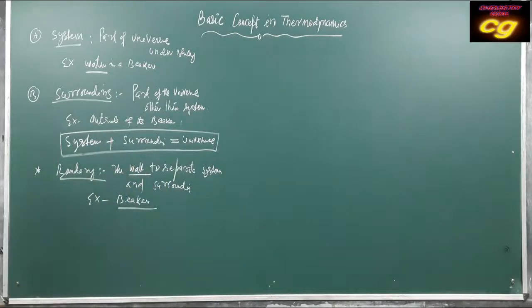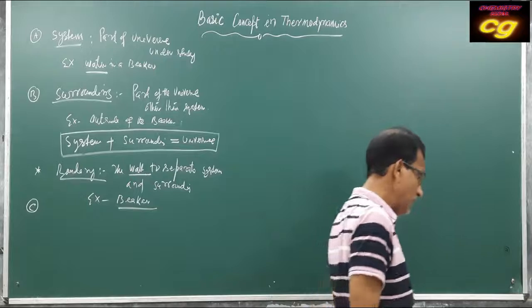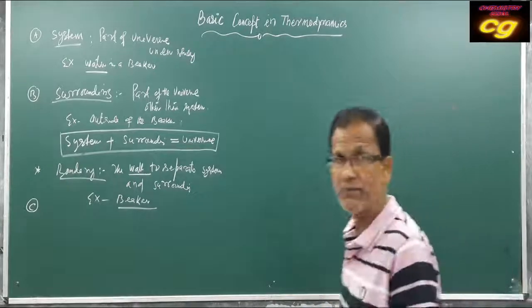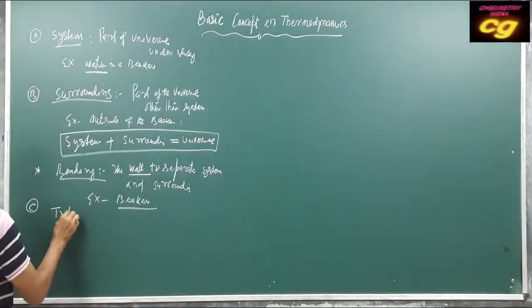So system, surrounding and boundary, these are very important concepts, important terms in thermodynamics. Another important thing is, what do you mean by types of system? Types of system.